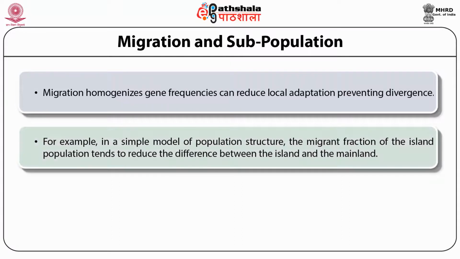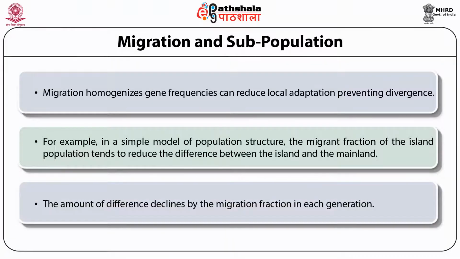For example, in a simple model of population structure, the migrant fraction of the island population tends to reduce the difference between the island and the mainland. The amount of difference declines by the migration fraction in each generation.